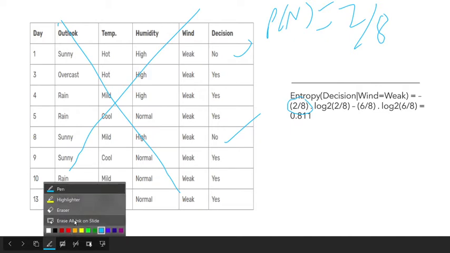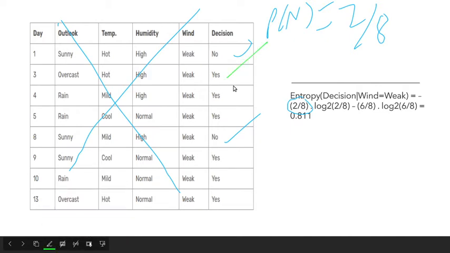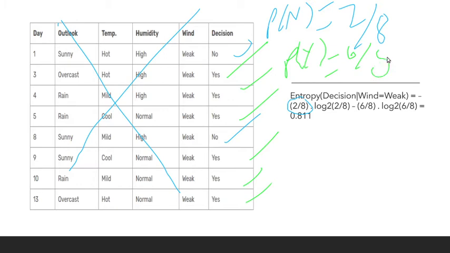1, 2, 3, 4, 5, 6. So P of yes is equal to 6 of 8. Right, so you calculate the entropy and you end up with 0.811 as the answer. Does anyone have any doubts at this point? Because next, entropy you will have to calculate and tell me.